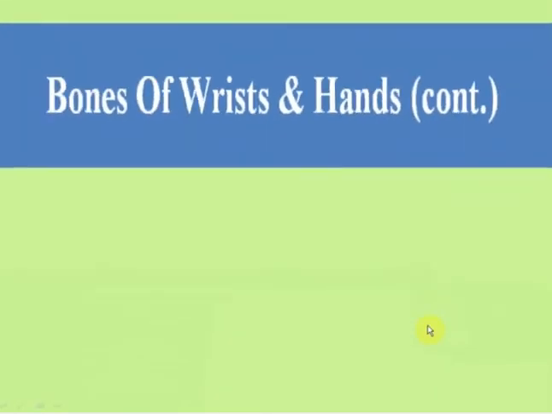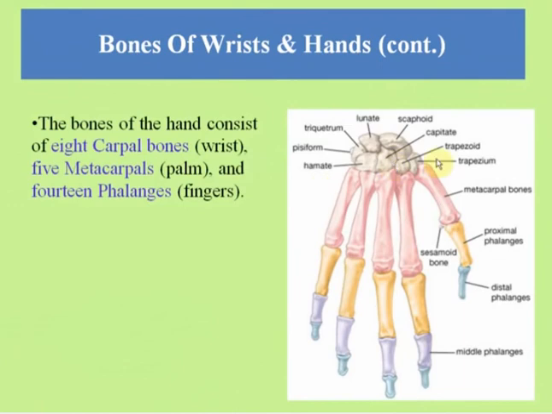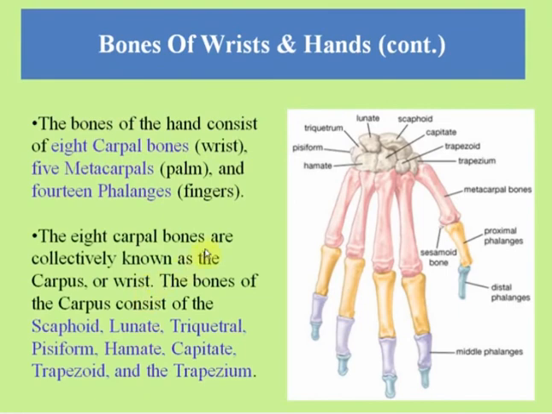Next, the bones of the hand consist of 8 carpal bones or wrist bones, 5 metacarpal bones or palm bones and 14 phalanges or finger bones. The 8 carpal bones are collectively known as the carpus, and they consist of the scaphoid bone, lunate bone, triquetral bone, pisiform bone, hamate bone, capitate bone, trapezoid bone and the trapezium bone. The names of these bones are based on their shape.